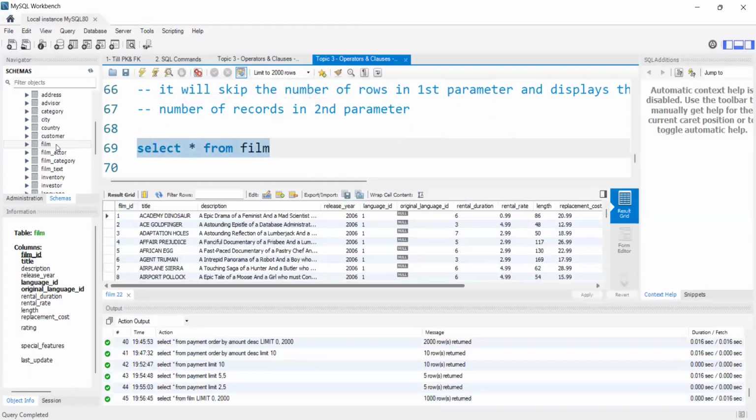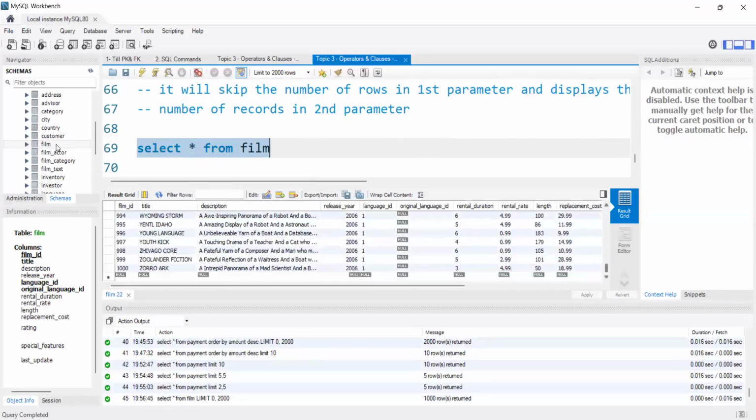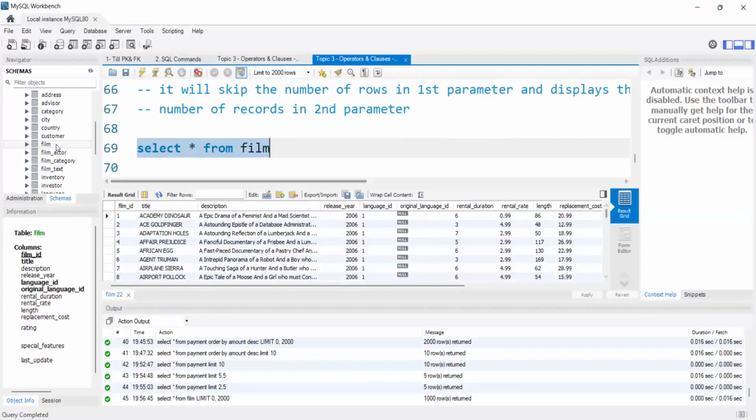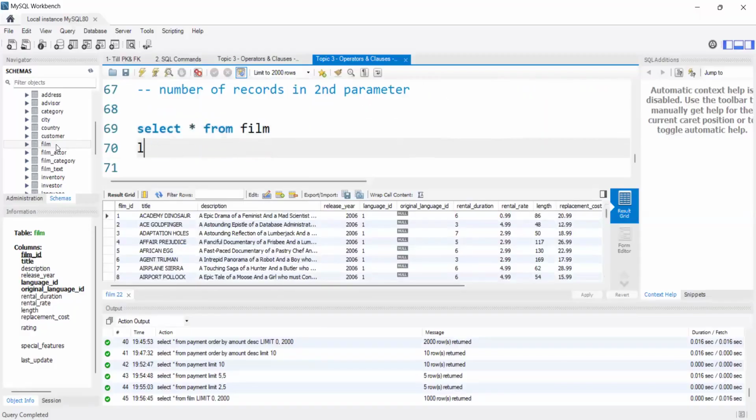I have film IDs till 1000. So if I want to see the film IDs only from 10 to 20, then what will I write? I will write 10 comma 10. It will skip the first 10 records, then it will display.